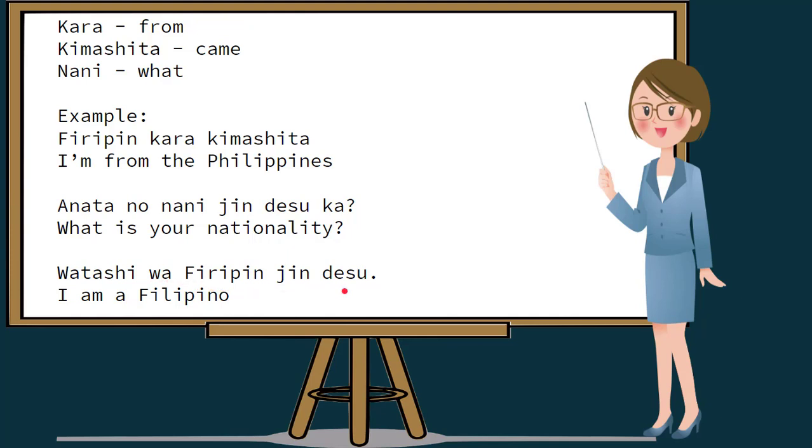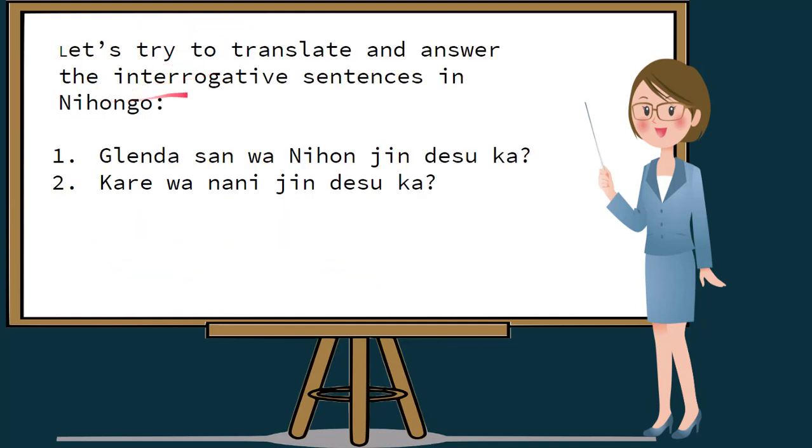What is your nationality? Let's try to translate and answer the interrogative sentences in Nihongo. First, Glenda-san wa Nihonjin desu ka? I'll repeat. Glenda-san wa Nihonjin desu ka?